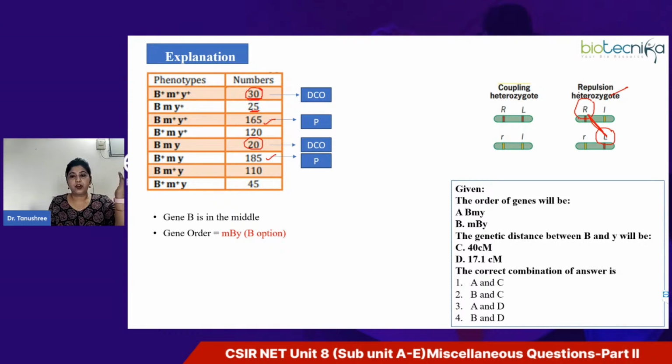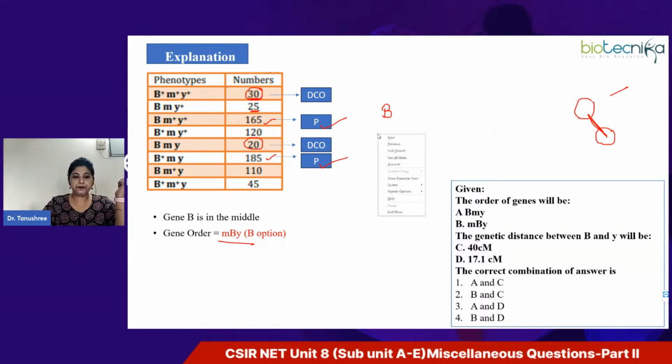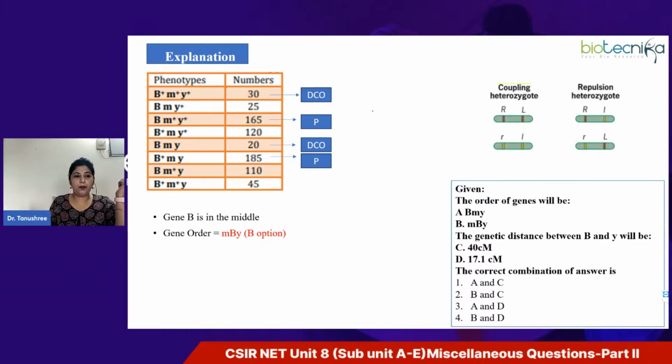Trans configuration or repulsion heterozygote. So here also, if you see, this is the parental and this is the parental. So if I write down the combination, now we know the gene order is MBY, so we can write it in correct order. So you all can write it in correct order. Please write it in your copies.